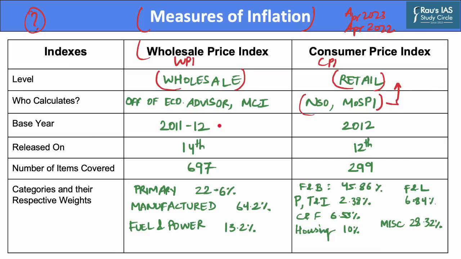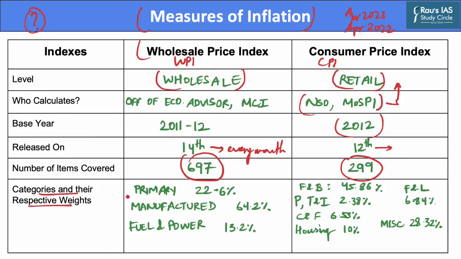The base year of WPI is 2011-2012, whereas the base year of CPI is 2012. The WPI is released on the 14th of every month, whereas the CPI is released 2 days before, that is, on the 12th of every month. The number of items covered in WPI is 697, which is more than the number of items covered in the CPI, that is 299. There are categories and the respective weights in these indexes.